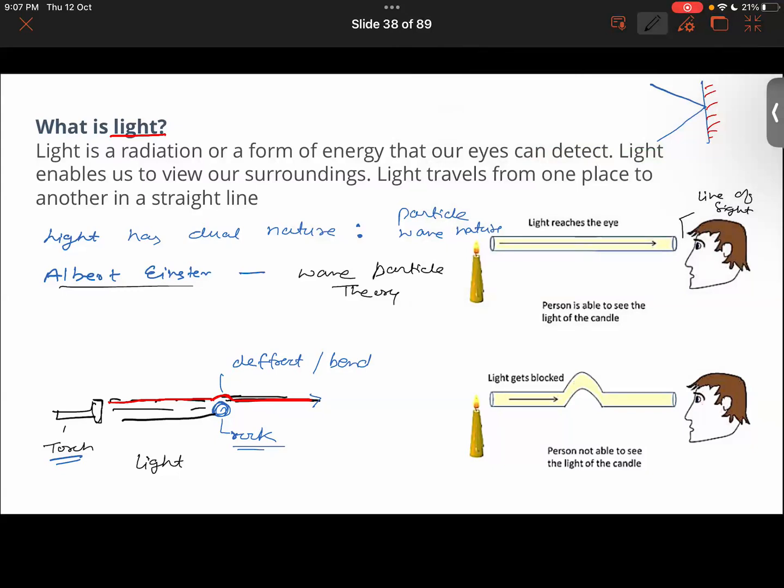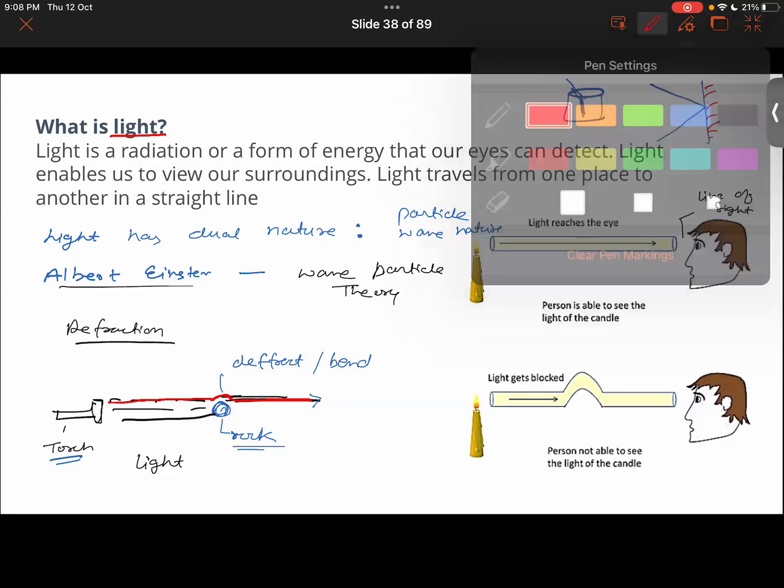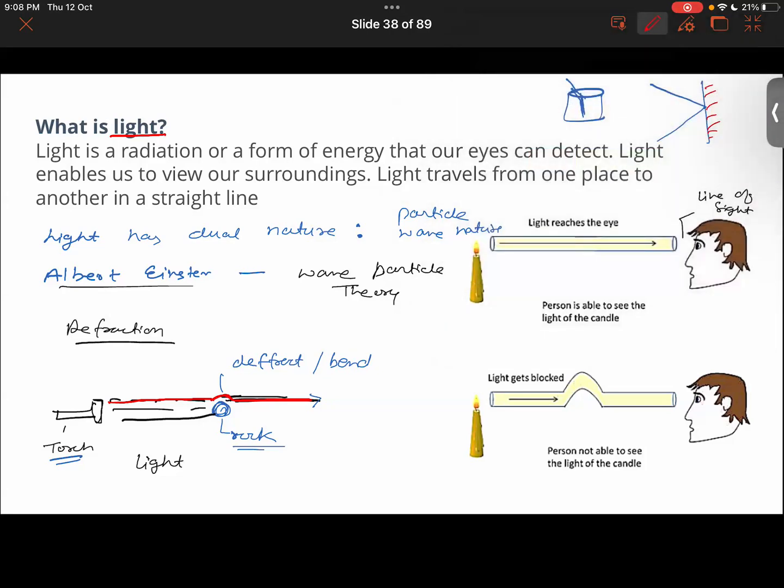You guys know what is refraction, no? Yes, sir. What about you guys? Yes, sir. When light enters from air to a glass prism, or when light enters from air to a water body, if you were to submerge a piece of pencil in water, you see that its image is slightly distorted. Okay, because refraction is basically happening.